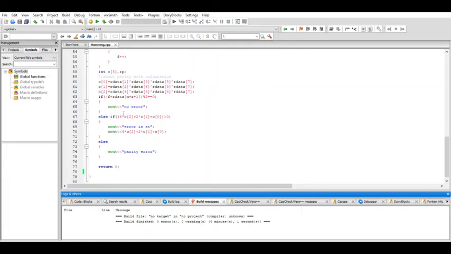Otherwise, this quantity will generate an error, it will be greater than 0, and the error is at this position.